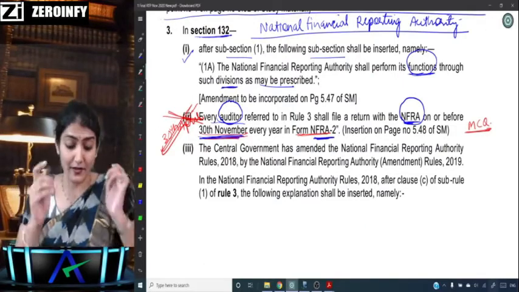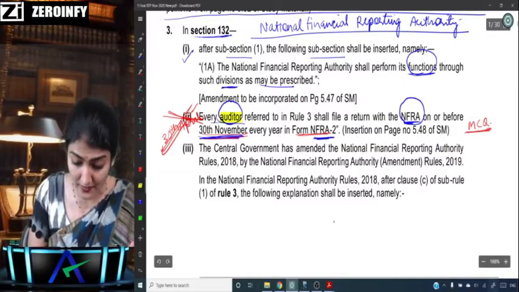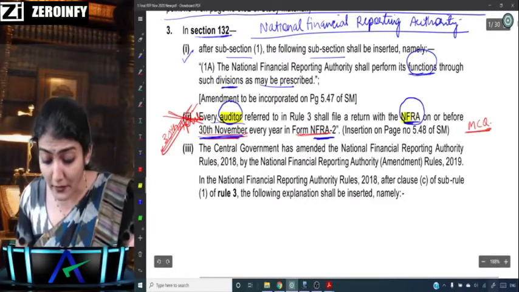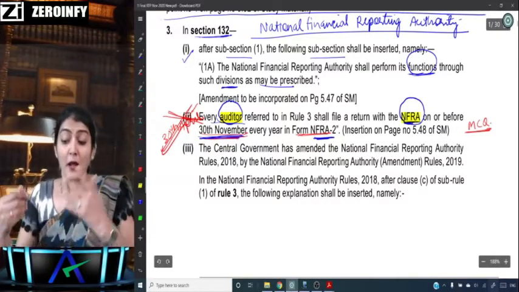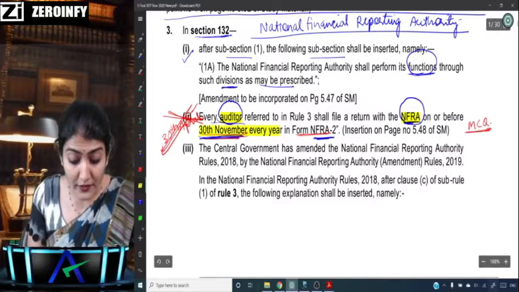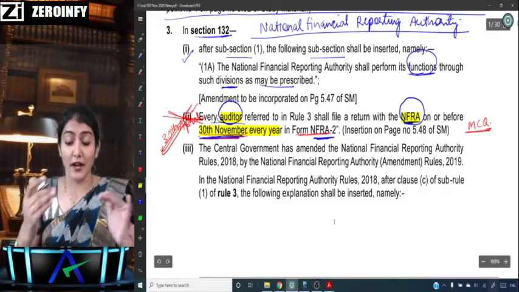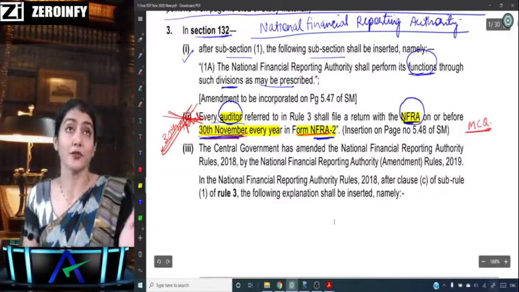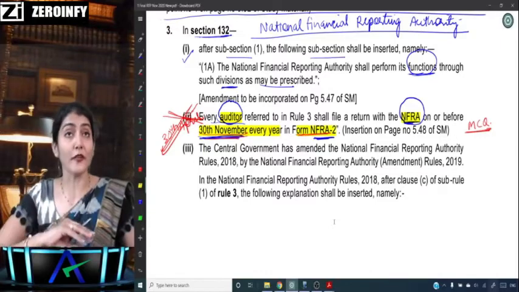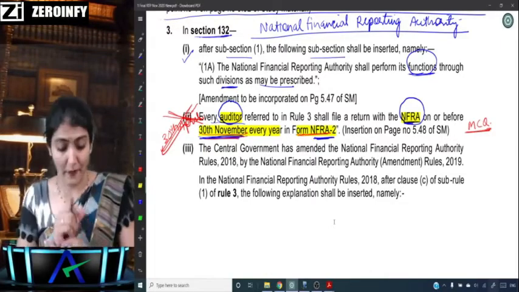Every auditor who is required to file it has to file a return with whom? With the NFRA. By what date? On or before 30th of November every year. And what is the form? Form NFRA 2. So instead of 30th of April, now it is 30th of November.